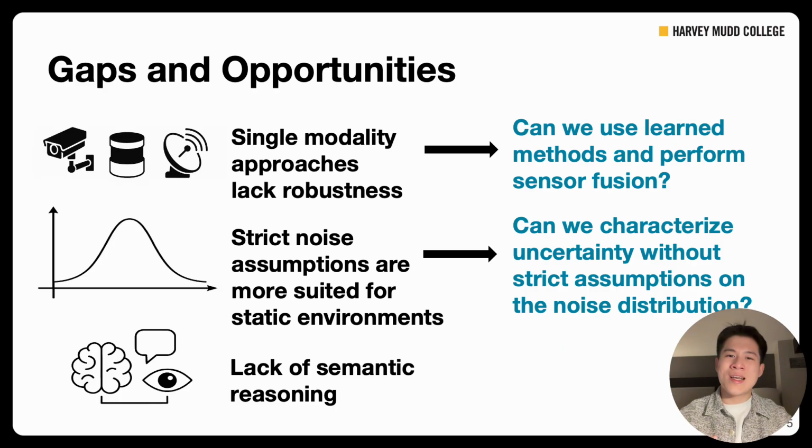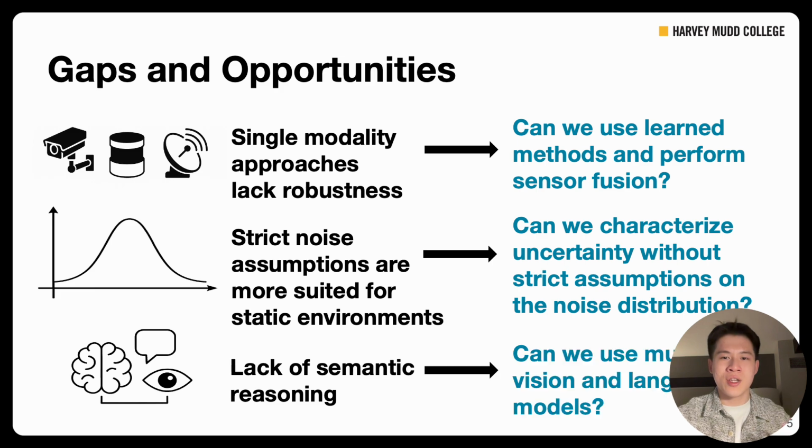And now the existing literature has already shown that indeed we can do both of these things, but there is limited literature on the last point, which is to look at foundation models more generally, or specifically look at vision and language models to understand the semantic reasoning in addition to geometric reasoning. And there is rich literature for this in the robotics community that we can look to for inspiration.